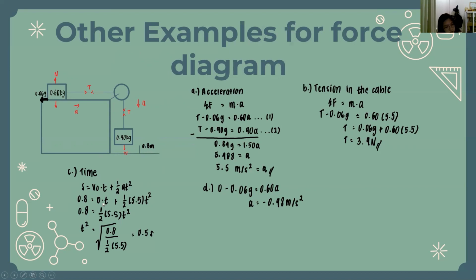Then the velocity is 0, and the time, which is the question, plus half times 5.5, which is the acceleration that we already calculated before, times t squared. Then we just do the math here, and we got 0.5 seconds. Now we find the acceleration in here. We just substitute it into the first equation, and we got negative 0.98 meters per second squared.